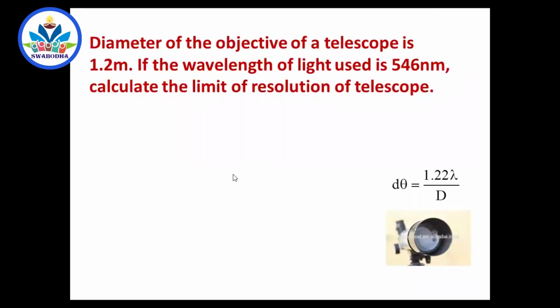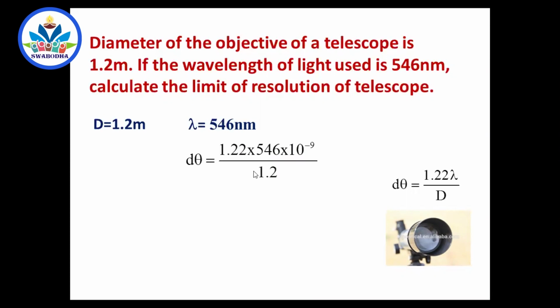Diameter of the objective of a telescope is 1.2 meter. If the wavelength of light used is 546 nanometer, calculate the limit of resolution of the telescope. So d theta, capital D is given, lambda is given. Now this time I have substituted the correct lambda, so no mistake from my side. d theta is equal to 1.22 times 546 nano by 1.2. That is, 1.22 lambda by D, capital D is 1.2. So if you calculate it, you will get this one.